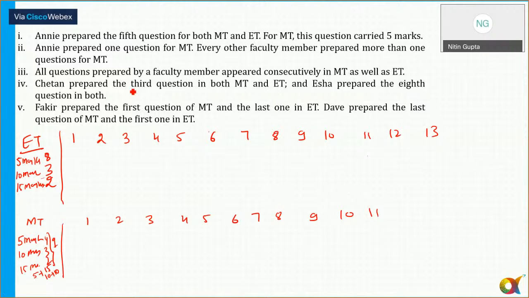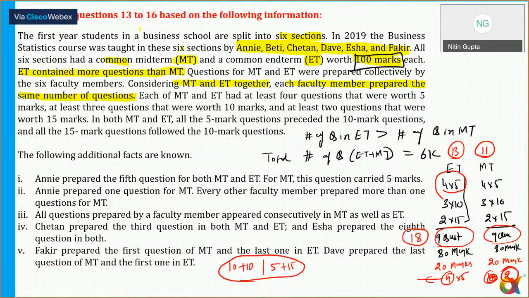It also says here, going to the previous slide, in both MT and ET, every 5 marker question is preceded by a 10 marker question, and all the 15 marker questions follow the 10 marker.